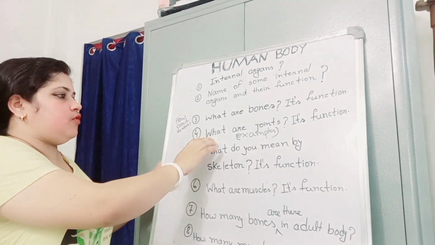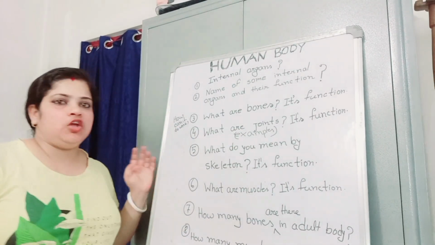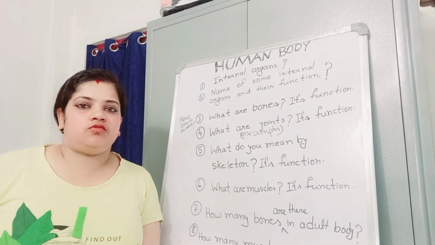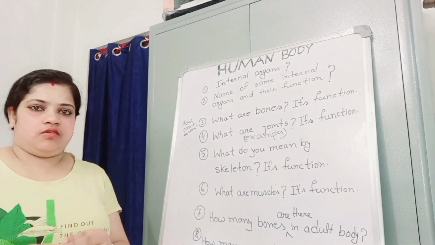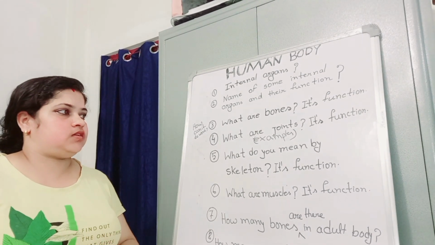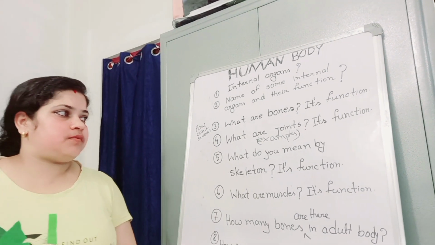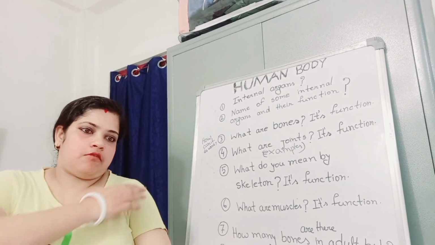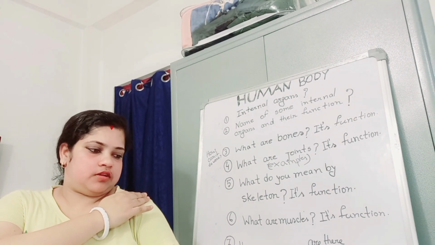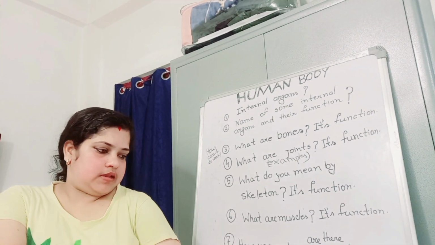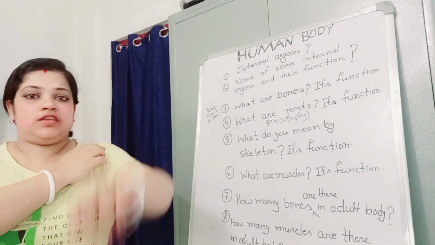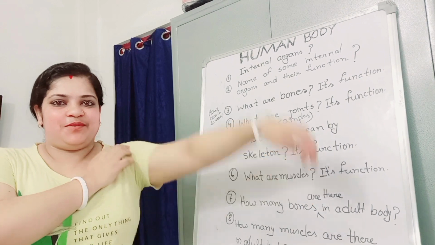Okay, number 4. What are joints? Joints are those places where two or more bones join. If you want to know some examples, I can tell you about our shoulder joint. Look at this. These are our shoulder joint. Here this bone and these bones are joined, so that we can move our hand.